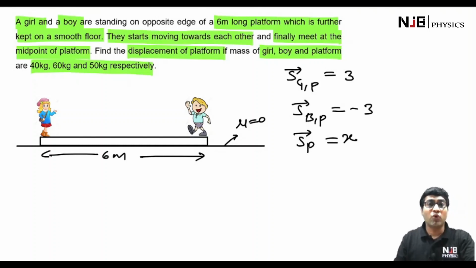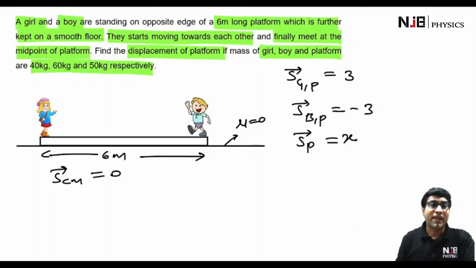And what else do we know? We also know that the displacement of the center of mass of the girl, boy and platform as one system is going to be 0. Why is the displacement of the center of mass of this entire system 0? That is because we are dealing with the horizontal direction, and in the horizontal direction there is no external force because it is a frictionless ground.